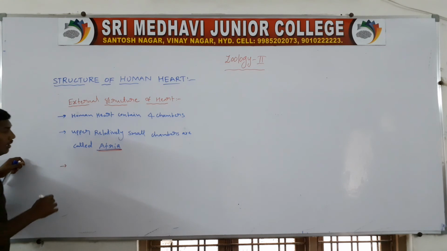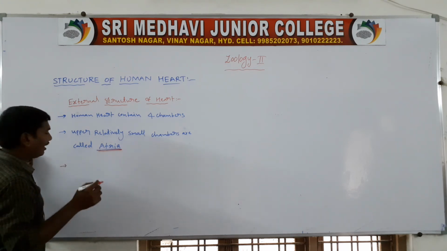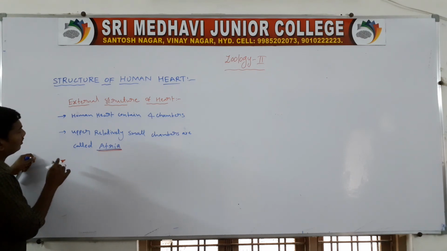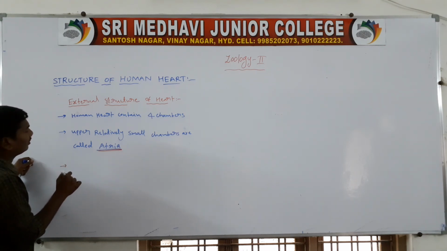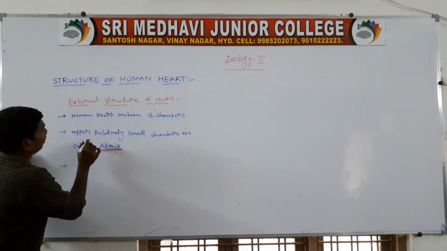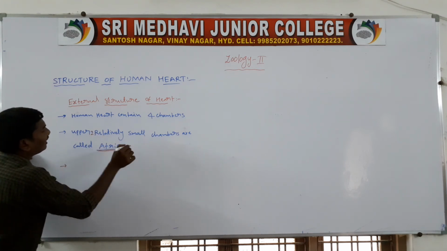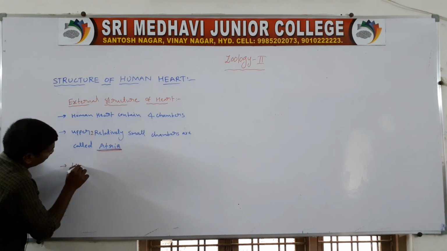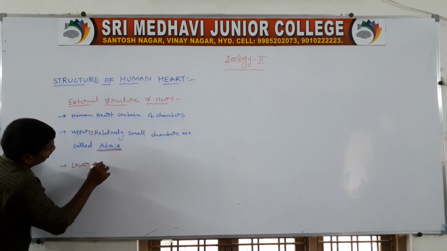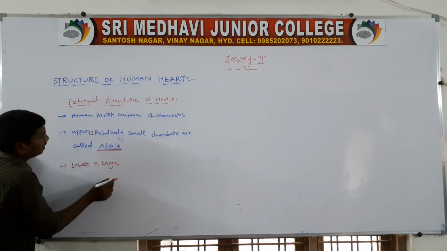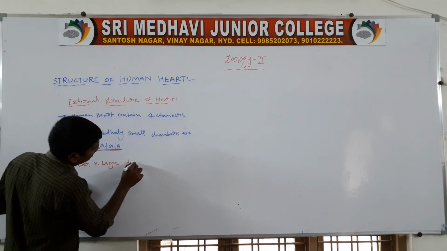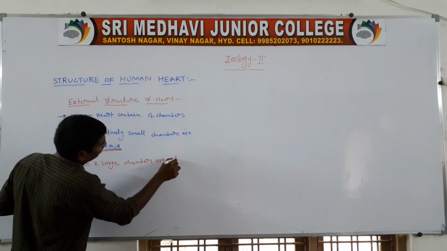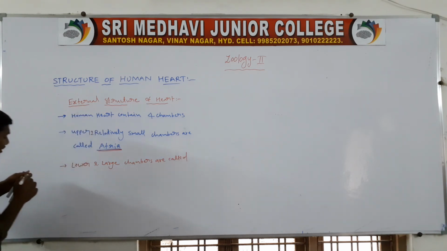Next one, the 2 lower larger chambers are called ventricles.